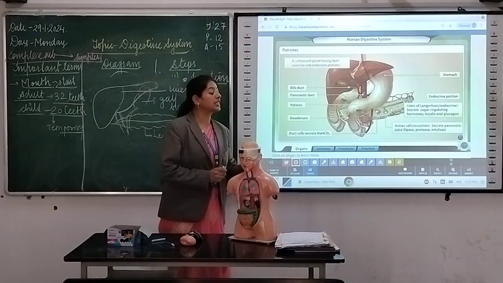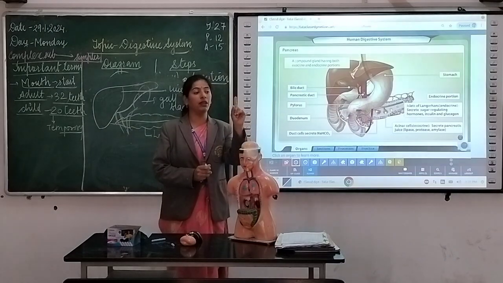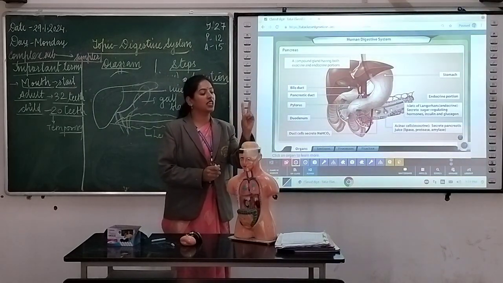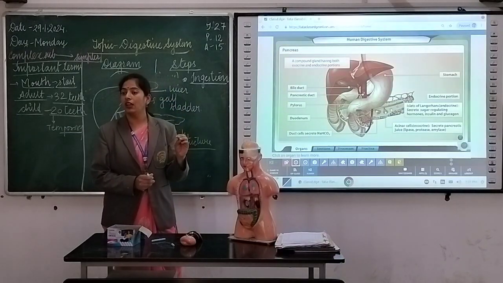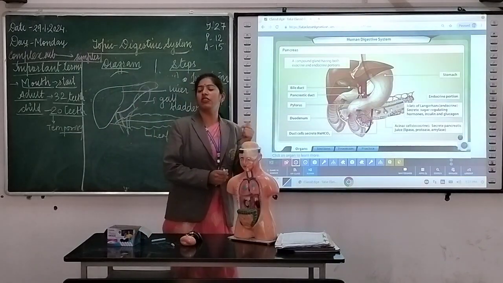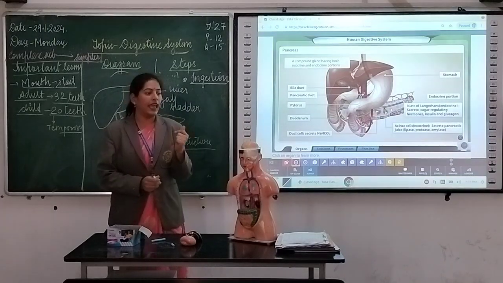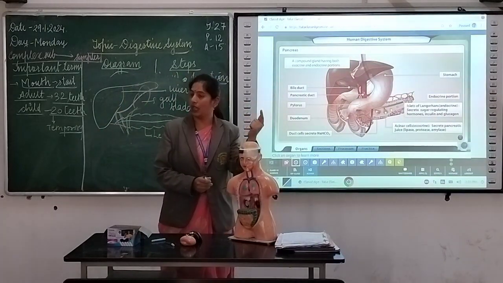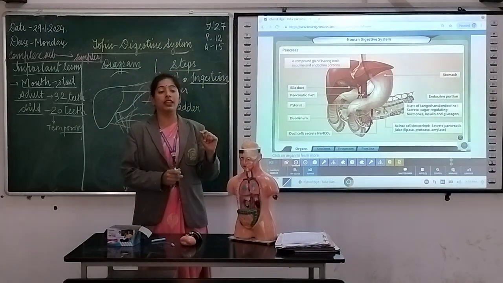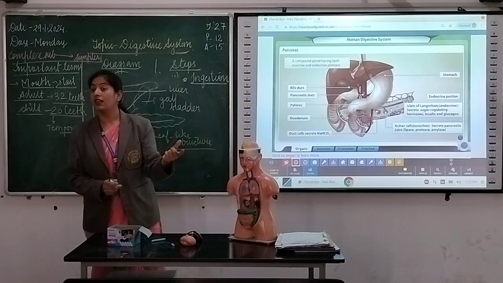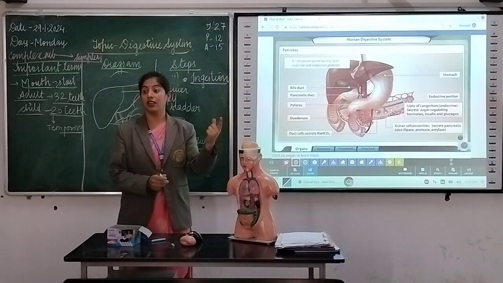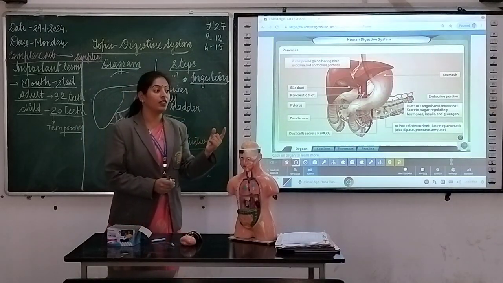Clear? So we have discussed how many parts? Tell me. Mouth, stomach, liver. So which is the largest gland of our body? Liver. Quick answer. In 2 minutes. Which is the largest gland? Liver. Yes. Digestion starts from mouth. Very nice. And more important, the bile juice is secreted by which gland? Understand my question? Liver.